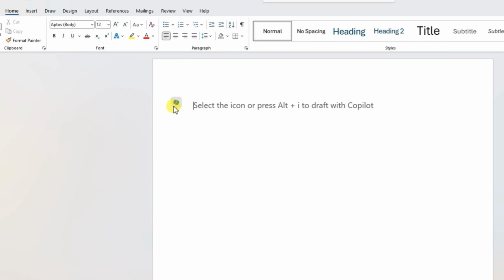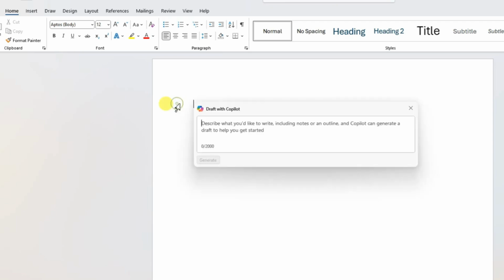The very first thing you can see is this Copilot sign. Because my version is 365, it is part of the latest features. If I click this one, it's asking me to give a prompt, and then it will suggest text for me. For example, I want to see the benefits of using Microsoft Word in 7 lines.